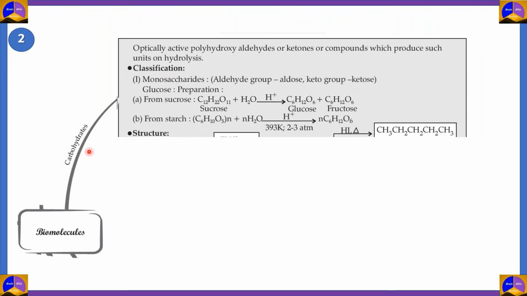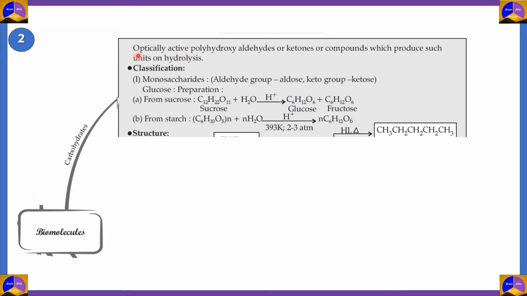First up, we have carbohydrates. Now, for years, people thought that carbohydrates meant that they were hydrates of carbon. However, there are many molecules which are carbohydrates, that means they give us energy, but they're not hydrates of carbon. Also, acetic acid, which is a proper hydrate of carbon, is not something that gives you energy. So carbohydrates have a different definition.